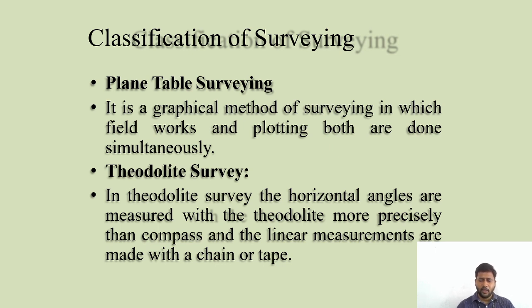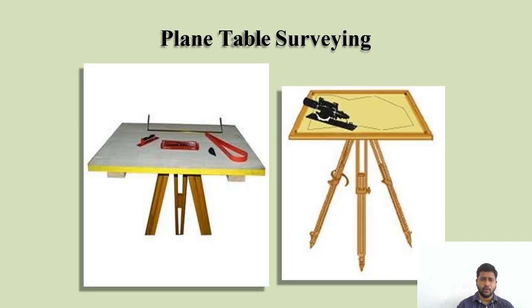Theodolite. A theodolite is an instrument where we can measure both horizontal and vertical angles, and by using this instrument we can measure the height of a building and the height of a tower.